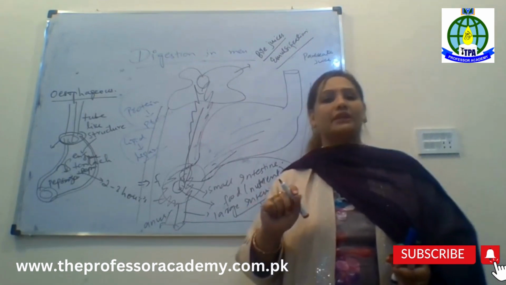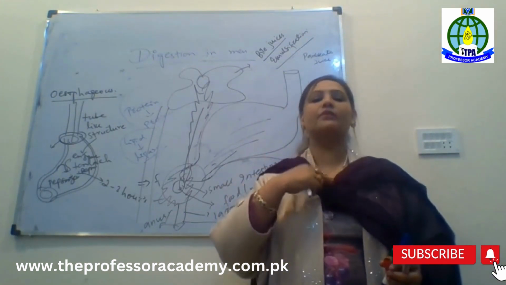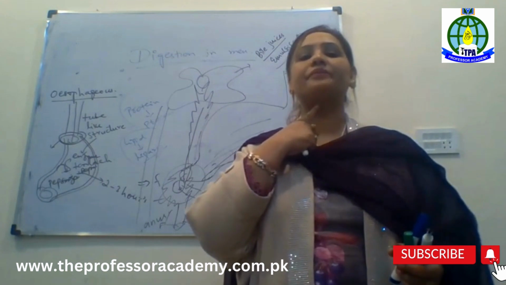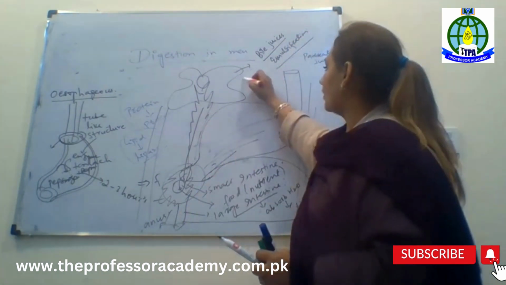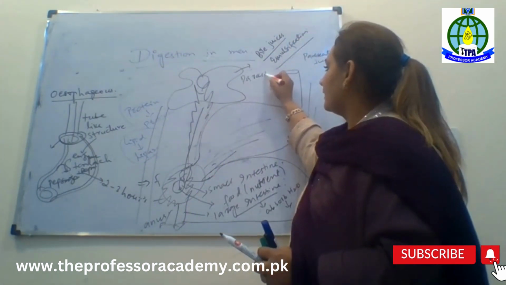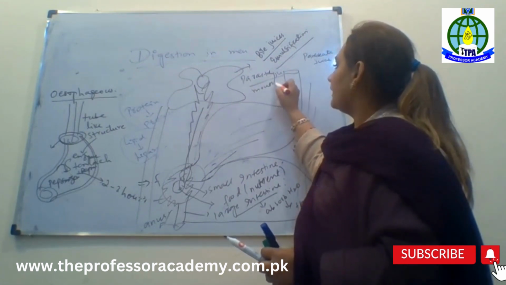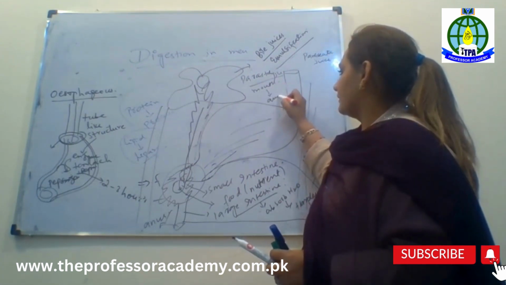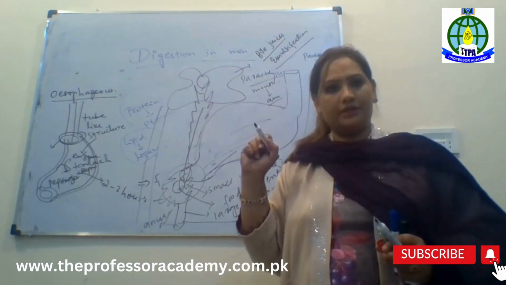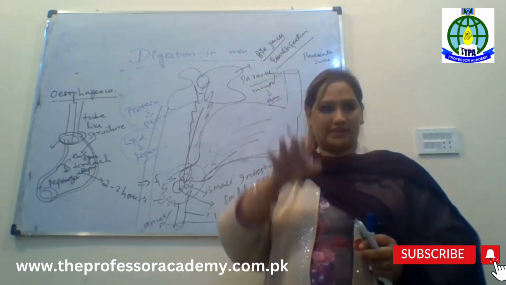And the very important thing is, for example, when we are going to engulf something, there is a wave which is called peristalsis. It begins from the mouth and ends at the anus. It's a whole process, right?